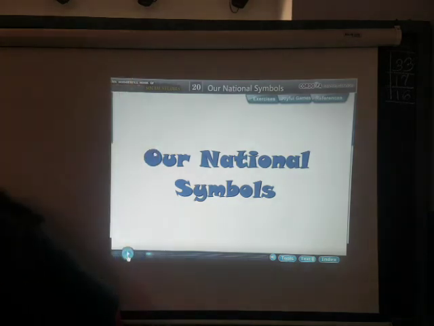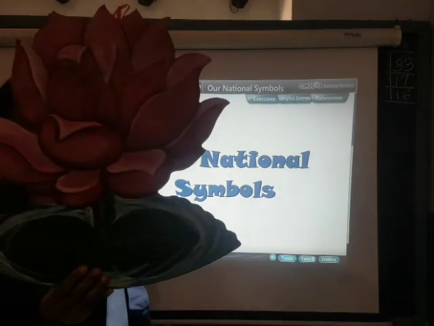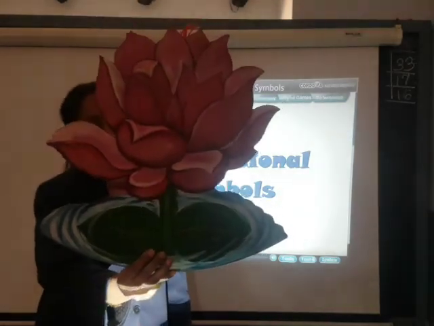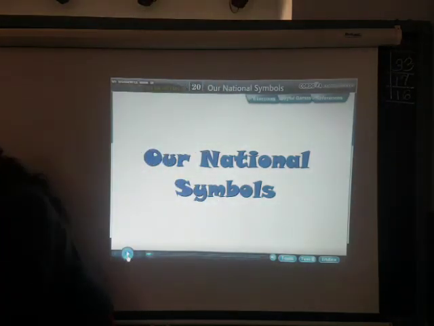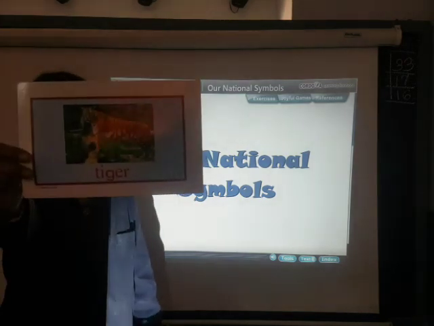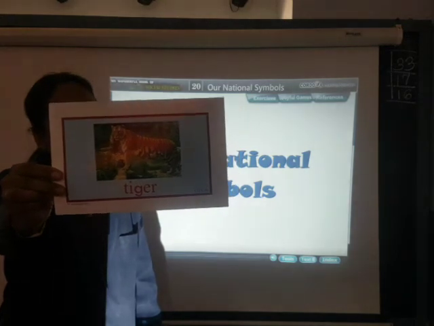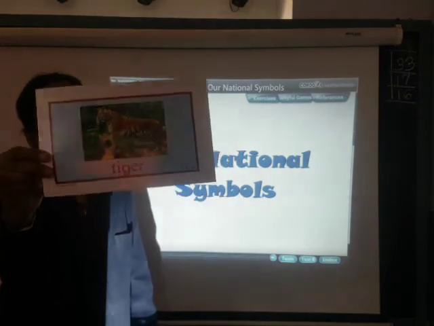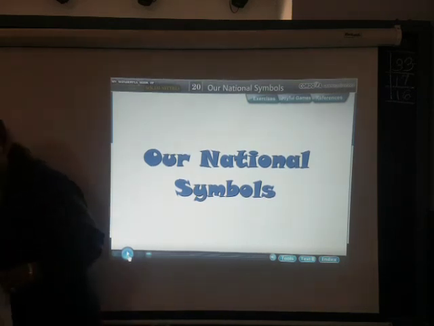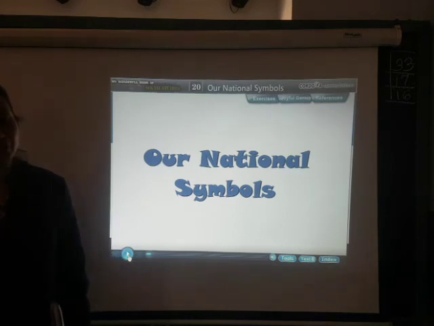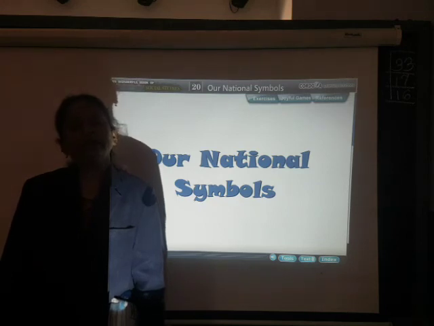Then which is our national flower? This is the lotus. Lotus is our national flower. Then the tiger. Tiger is our national animal. Then one more, the national emblem is there, and Jana Gana Mana is also one of our national symbols. These all are our national symbols which you have to learn in detail.